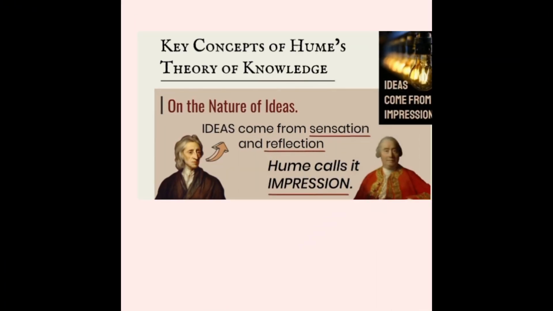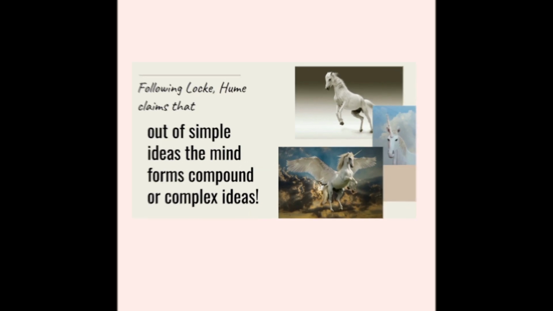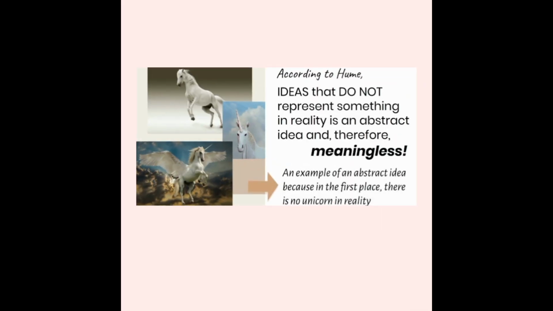Key concepts of Hume's theory of knowledge: the nature of ideas. From Locke's, ideas come from sensation and reflection. Hume called it impression. For Hume, ideas come from impression. Next, following Locke, Hume claims that out of simple ideas, the mind forms compound or complex ideas. But, according to Hume, ideas that do not represent something in reality are abstract ideas and therefore meaningless. An example of an abstract idea is the unicorn, because in the first place, there is no unicorn in reality.